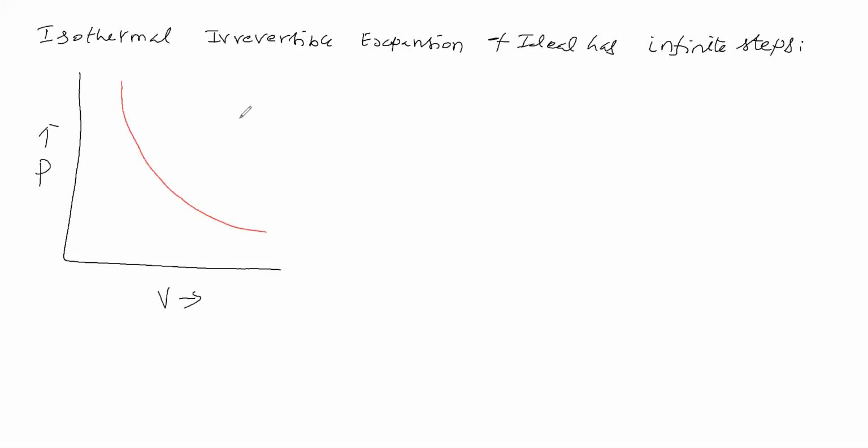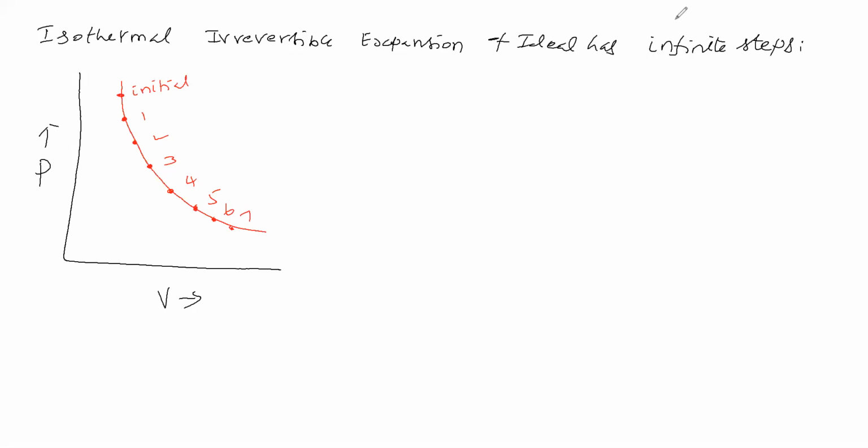The graph is a rectangular hyperbola. This is called the initial state. This is called the first step, this is the second step, this is the third step, this is the fourth step, the fifth step, the sixth step, the seventh step, and it goes on like this.